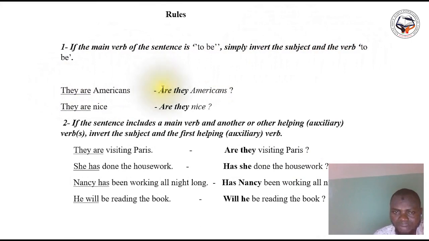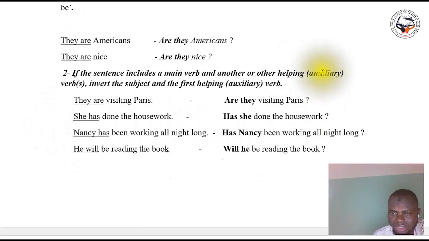Example, they are Americans. Are they American? They are nice. Are they nice? And in the second part, if the sentence includes a main verb and another or other helping verbs, that is an auxiliary verb, you have to invert the subject and the first helping verb, which is the auxiliary. Example, they are visiting Paris. Are they visiting Paris? She has done the housework. Has she done the housework? Nancy has been working all night long. Has Nancy been working all night long? We will be reading the book. Will we be reading the book?